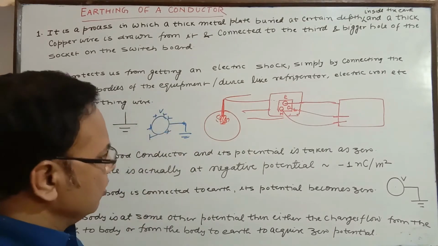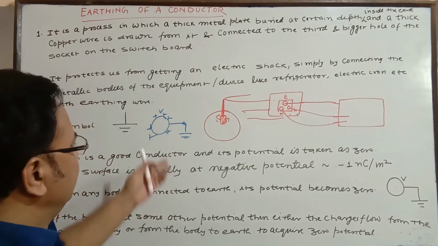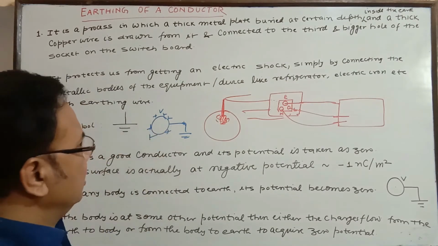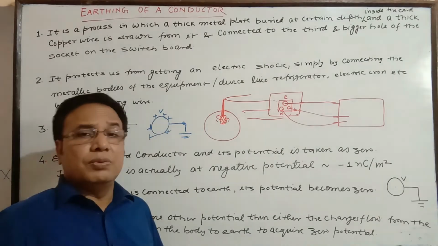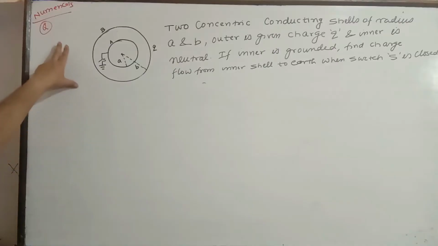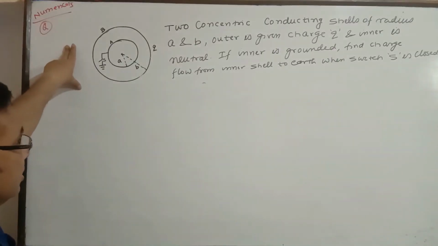Some numericals we are also going to see by solving after this. So let's try to see some of the numericals. Numerical on that point, the constant potential condition.